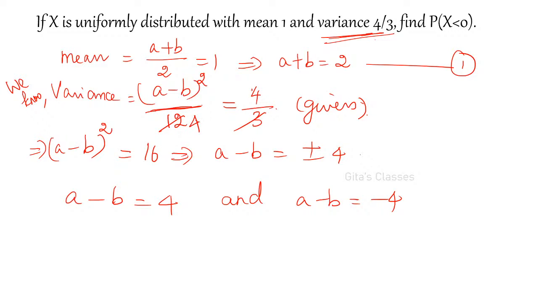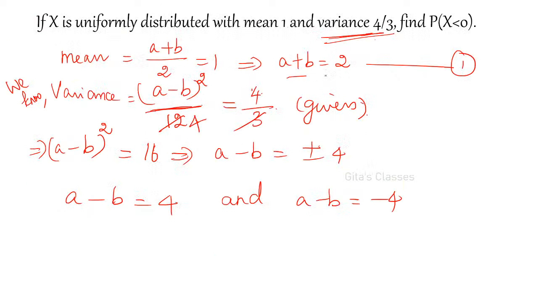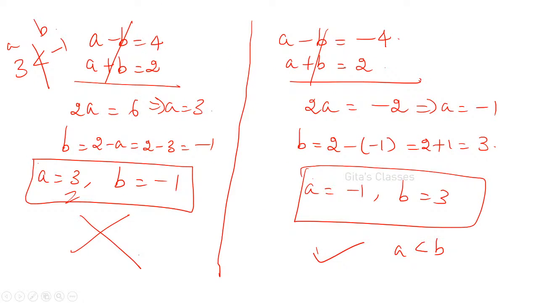Therefore, taking the square root on both sides, a minus b is equal to plus or minus 4. So it may be plus 4 or minus 4. Consider them separately. A minus b is equal to 4. Already we have found the equation a plus b is equal to 2. From variance we got two equations, one with 4 and one with -4. Solve them as simultaneous equations.